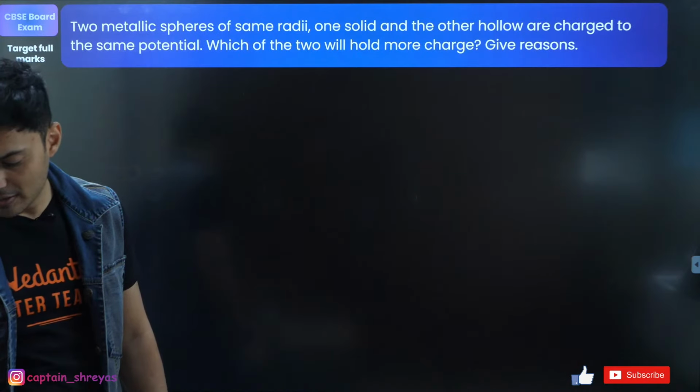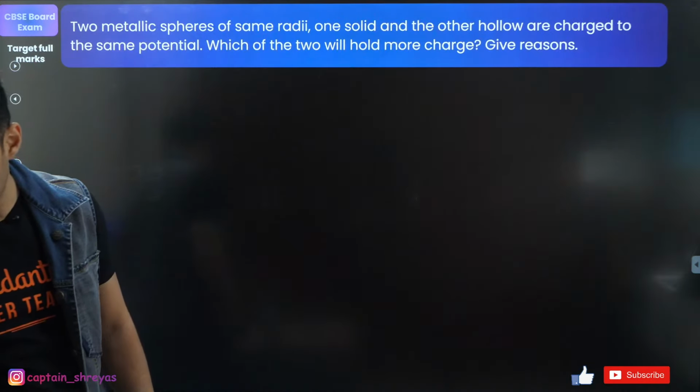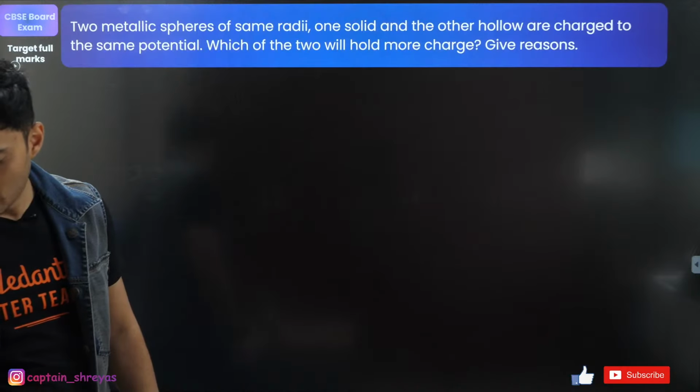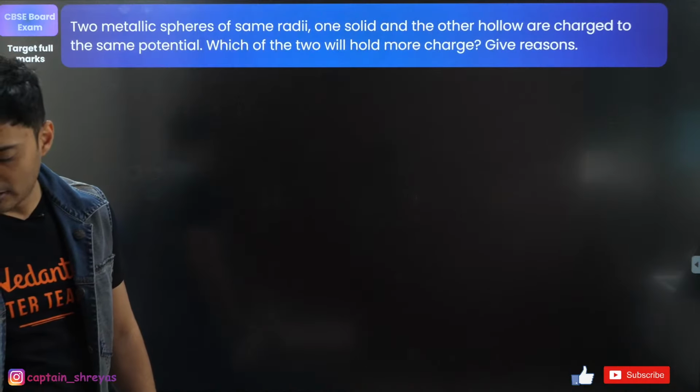Is NCERT questions enough? Not enough, bacha. You have to look at PYQs. Is only PYQs enough? No, obviously not. You have to look at both. You cannot just skip one thing or the other.